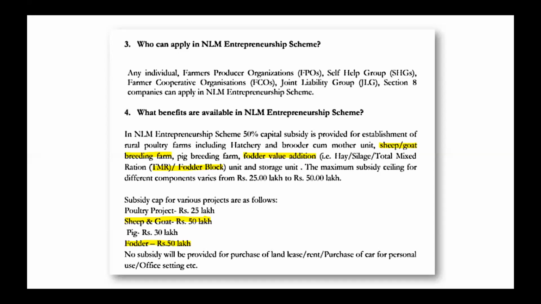So the subsidy cap is for poultry project 25 lakhs, then for sheep and goat 50 lakhs, then pig 30 lakhs. There is no subsidy for any land on lease, rent, the purchase of personal car, and setting up of offices and all.